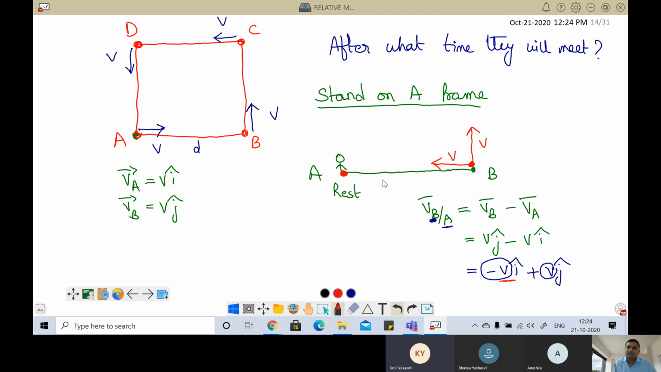X component, sir. How much is the distance D? So S is equal to U T. Minus D equal to minus V into T. So T equal to what? D by V. Easy or difficult? Easy only, sir.